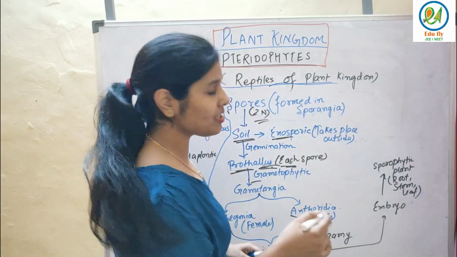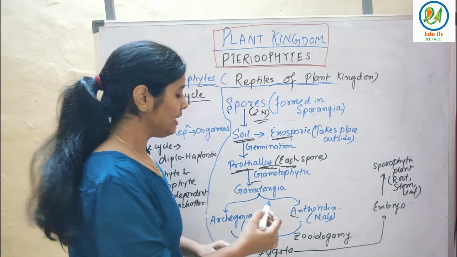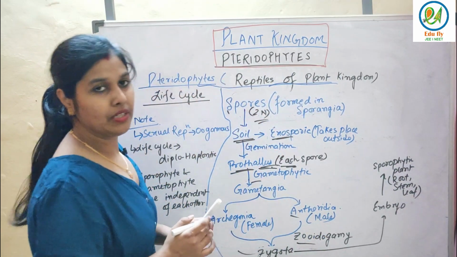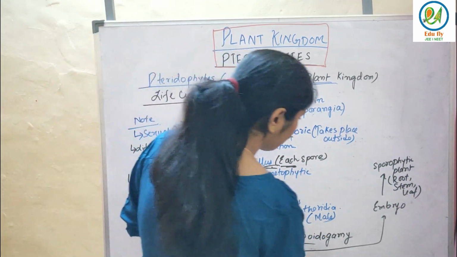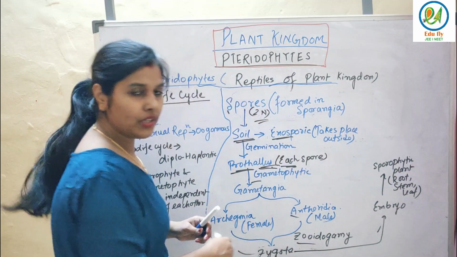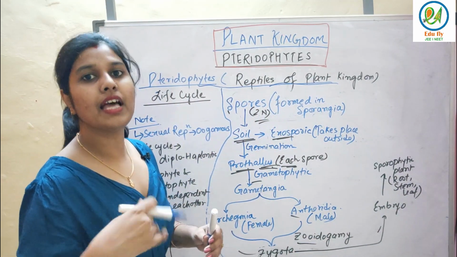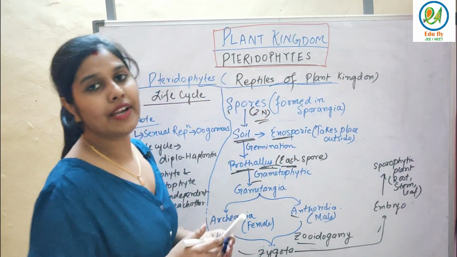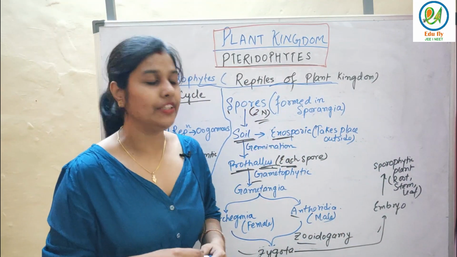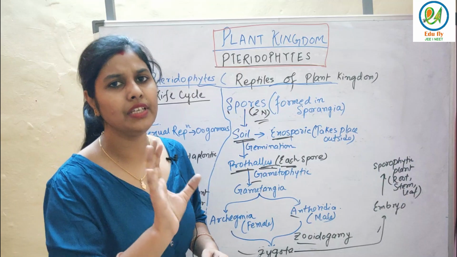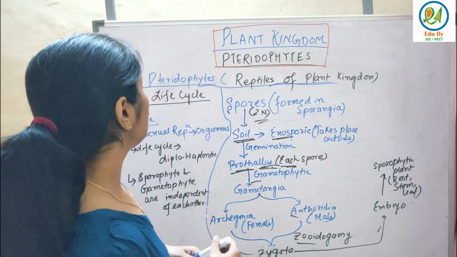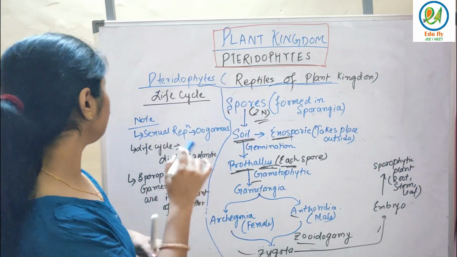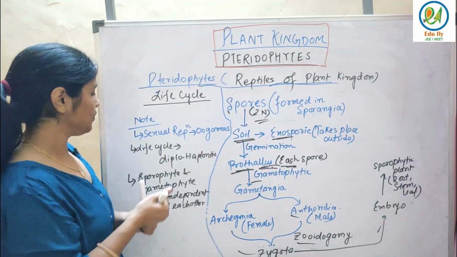And what is the process by which it forms zygote? It's nothing but zooidogamy. Zooidogamy, it forms the zygote, and after zygote embryo will form, and that embryo will lead to sporophytic plant. That is, that plant will get differentiated into roots, stem, leaves, everything will get formed. Fine. So this is about the life cycle, and this is the important note I have given you.